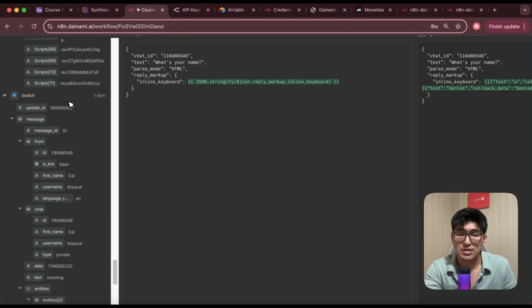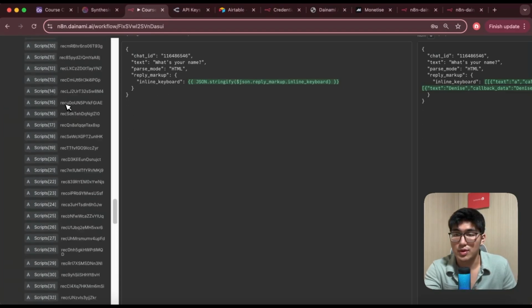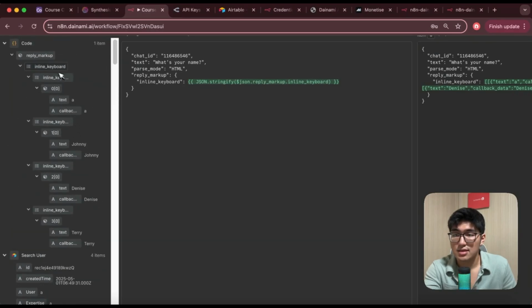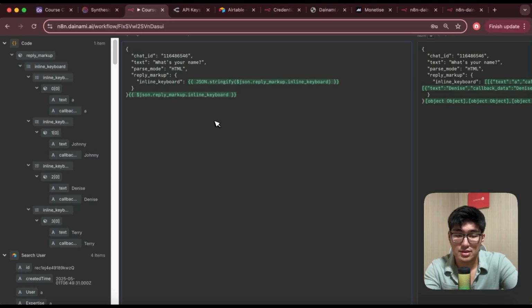And then of course, remember the code that we have created earlier on, we want to have the inline keyboard. So we want to drag this over, paste this in, and then I want to type this button. Okay, so if I paste this in over here, you can see I do have this specific format. But we want to stringify it to be a format that's available for Telegram to understand. So we just have to type in a bracket over it, just like that, a bracket.